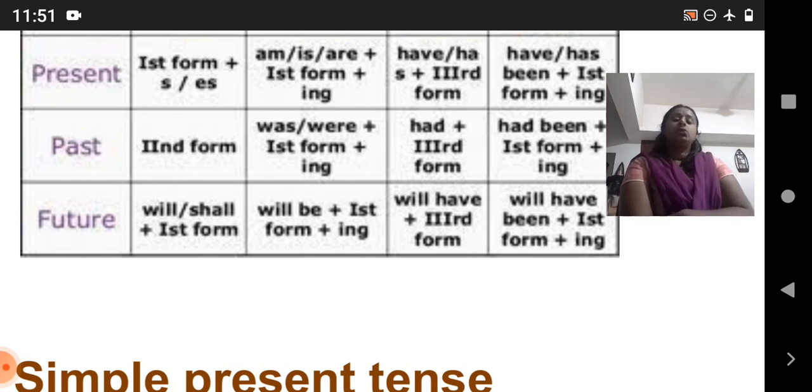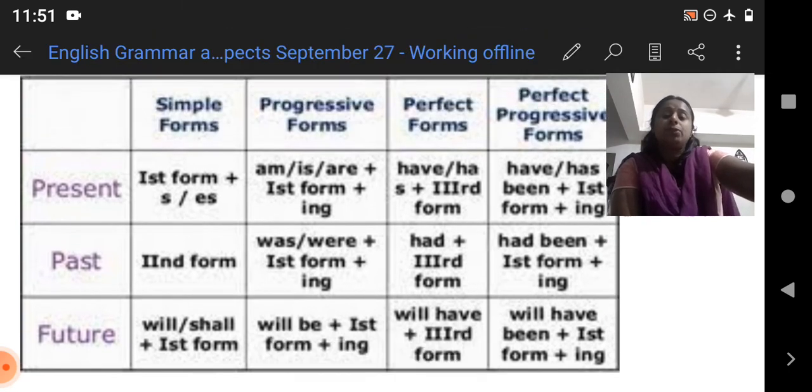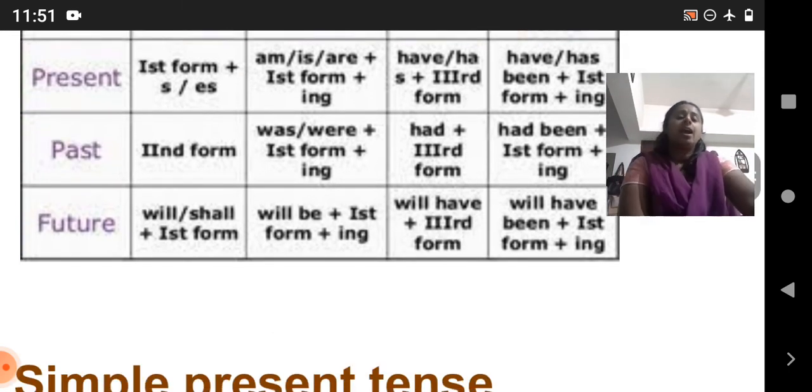And now when we are moving to the future tense, you can see here will or shall plus first form. What is the simple form of the simple future tense? How will we add it? I will talk. I shall talk. That means will or shall plus the first form of the verb. The first form of the verb here is talk itself, right?